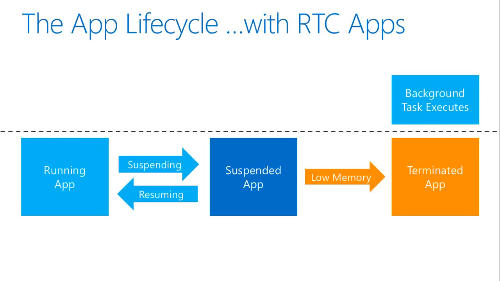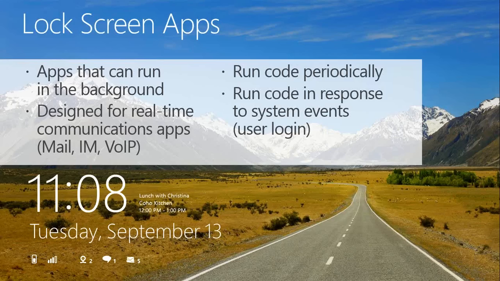This is the life cycle of an RTC application, which is a little different from the normal life cycle of an application, because in a normal application there is no background task execution according to the state of the application, but in RTC there is. So like I said, the lock screen application is the RTC application where the app can run in the background, which is designed for real-time communication of the application.